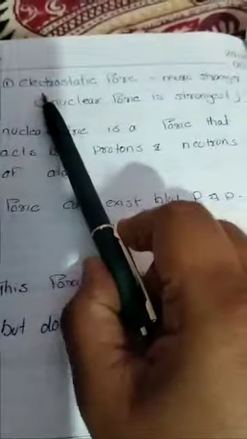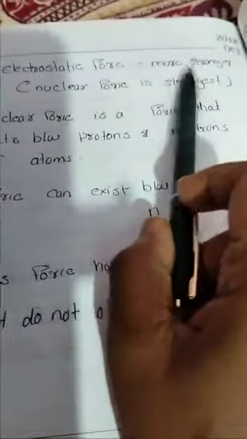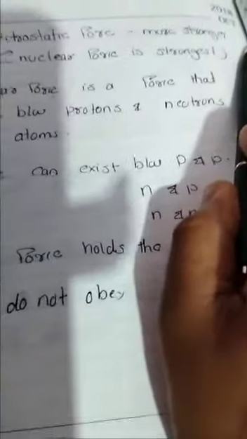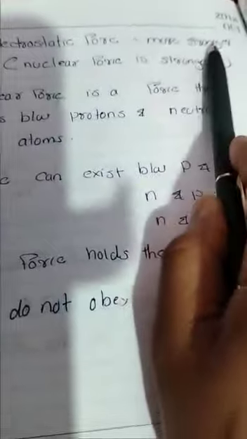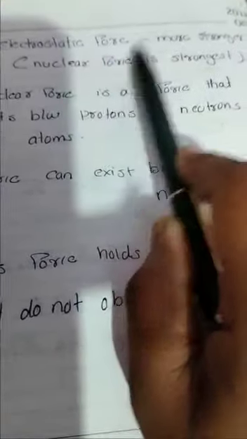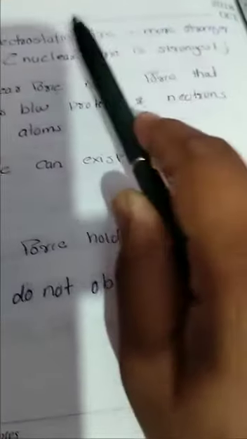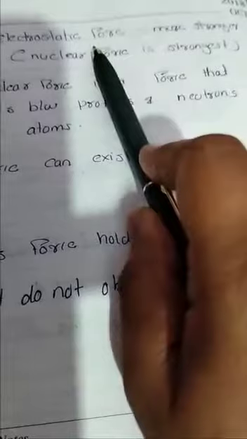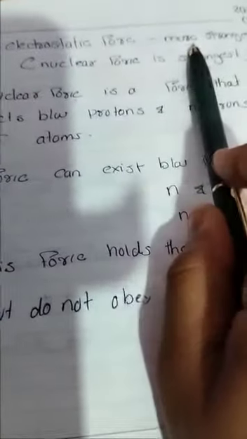First point, electrostatic force is stronger than gravitational force. But nuclear force is the strongest force. After nuclear force comes electrostatic force, then gravitational force. We have to consider the differences between electrostatic force and gravitational force.